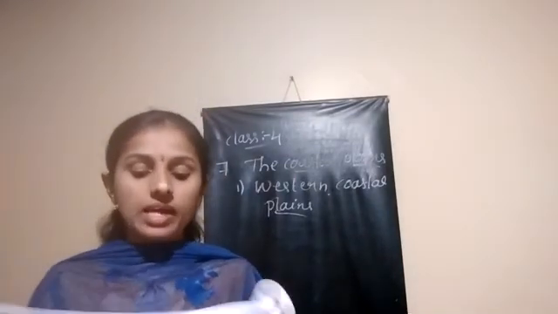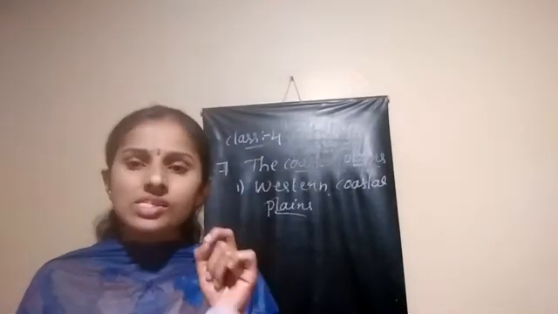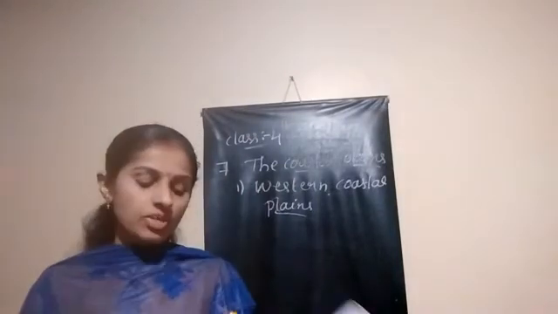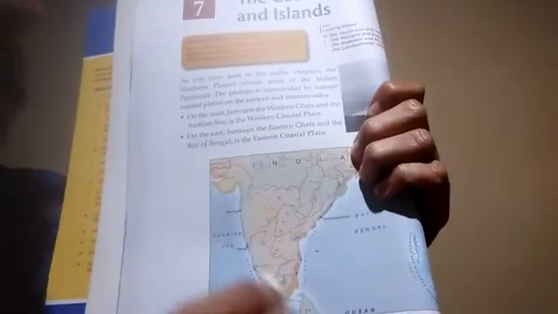And what are the states that come under this western coastal plain? See here, this is the western coastal plain.